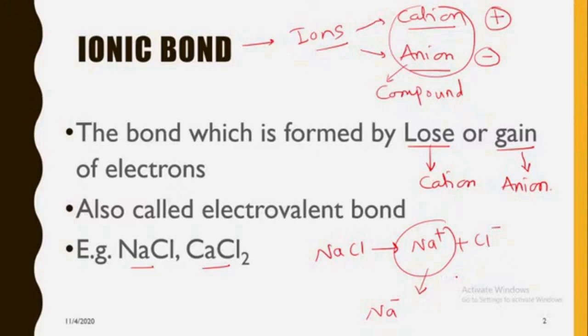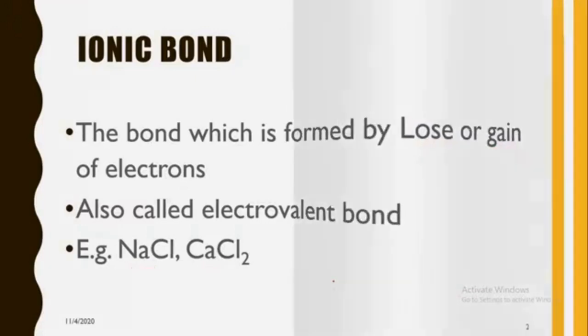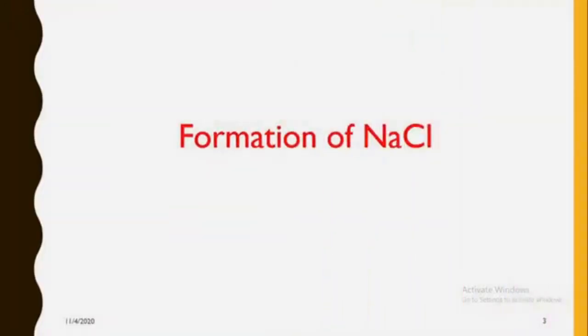Or vice versa, if you consider chlorine, Cl minus is formed, but why is Cl plus not going to form? That answer is explained by the formation of such a molecule, that is this ionic molecule, sodium chloride. So we will proceed to the formation of sodium chloride. How this sodium chloride is formed, we will see.